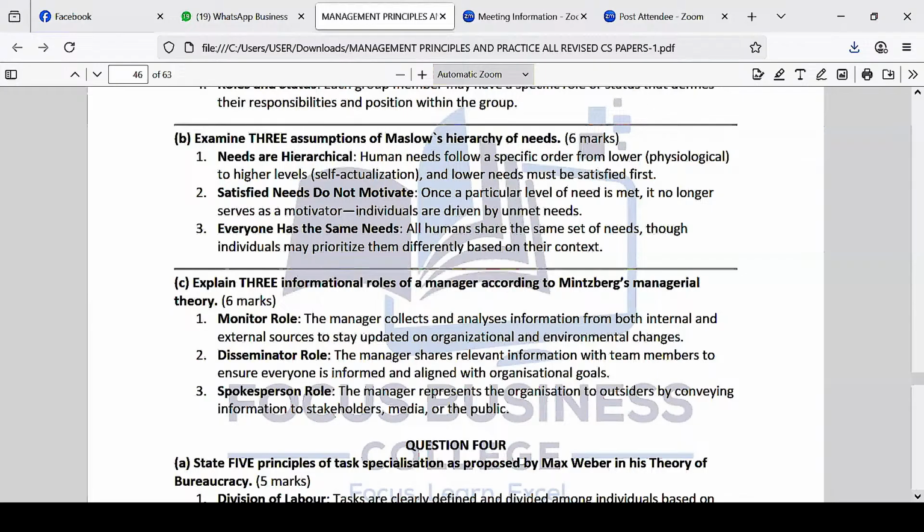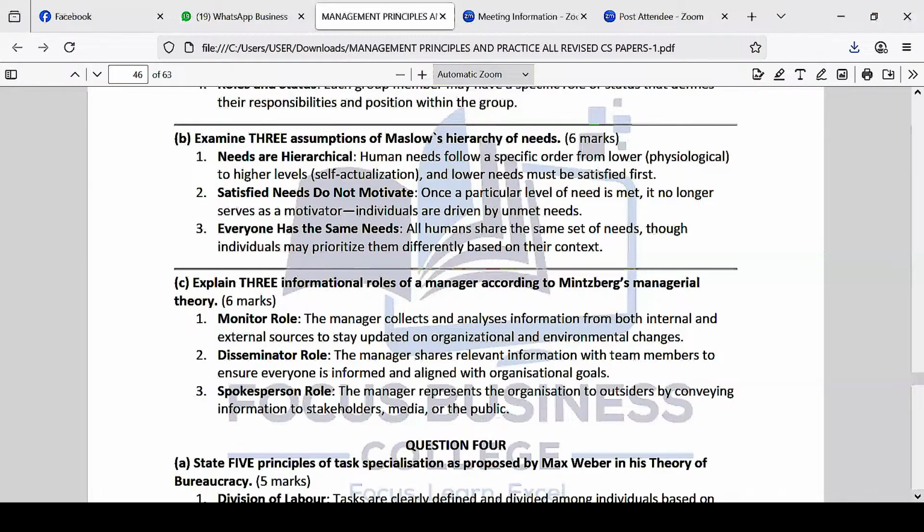Now, number one is, Maslow believed that needs are hierarchical, meaning they follow one another. For example, we said that the first needs are called physiological needs. That means needs for clothing, shelter, and food. Then after that, safety needs, security, both job security and physical security. Then social needs, then self-esteem needs, then self-actualization at the top. So according to him, these needs are hierarchical, meaning they are ranked: first, second, third, until the highest need.